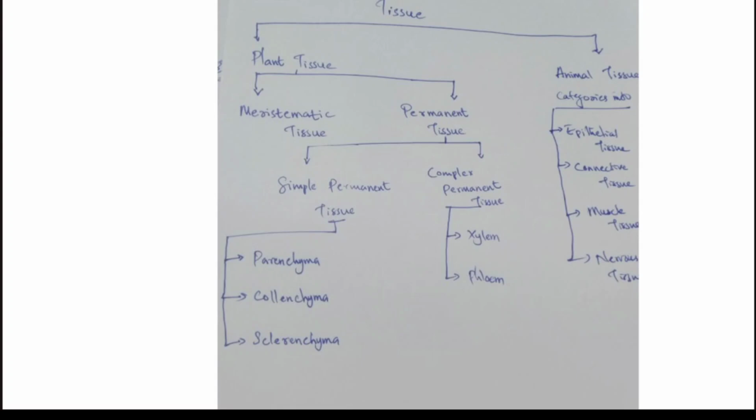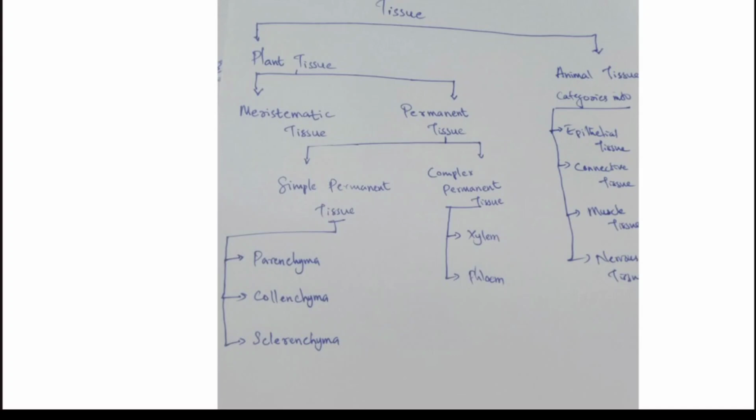Now this diagram represents the different types of tissue. Tissue is generally divided into two types: plant tissue and animal tissue. The plant tissue is further divided into two types: meristematic tissue and permanent tissue.